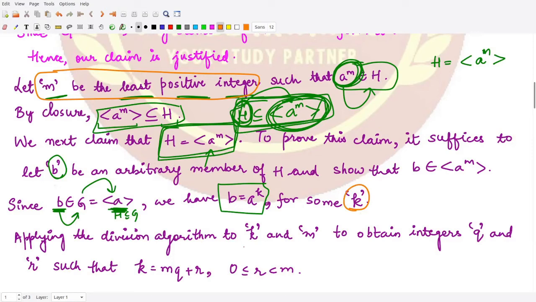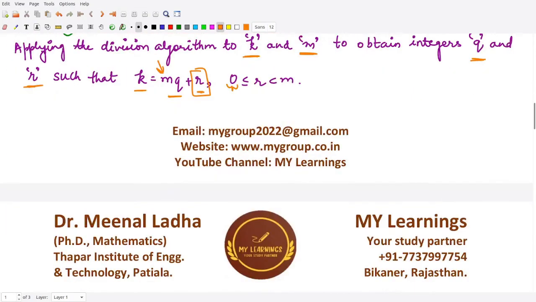So we can apply the division algorithm onto both of them, so that we obtain two integers, Q and R, such that you can write K as MQ plus R, where this R, the remainder portion, is greater than or equal to 0, and it is less than M, the divisor of the division. So this is the division algorithm.